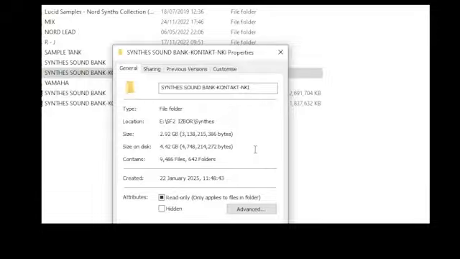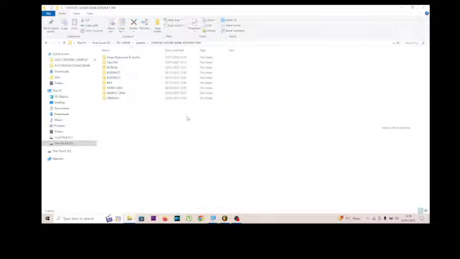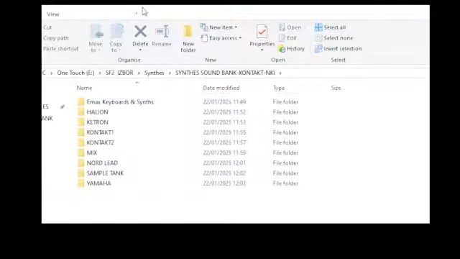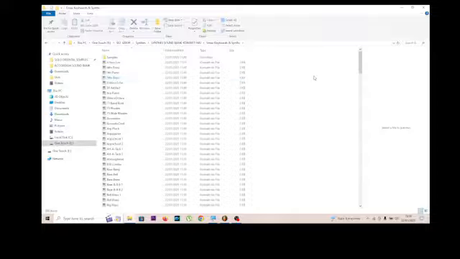642 folders, around 9,000 files. Anyway, just to show you, let's look at the collection and later we make the test. I have folders here from Emax keyboards and synths, from HALION, from KETRON, from Kontakt. I have two folders from the many VSTs that are available in the Kontakt library as well. I have the mix from the Nord Lead, from SampleTank and YAMAHA as well. Let me show you, for example, we open this one.